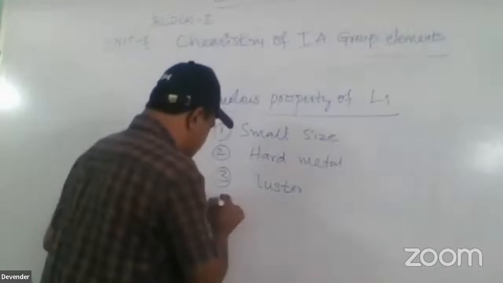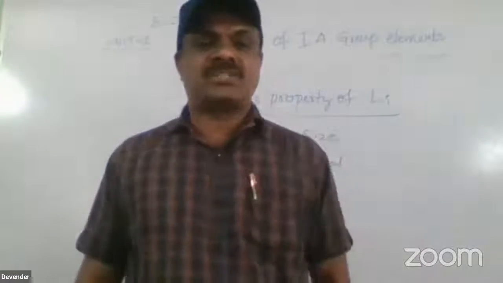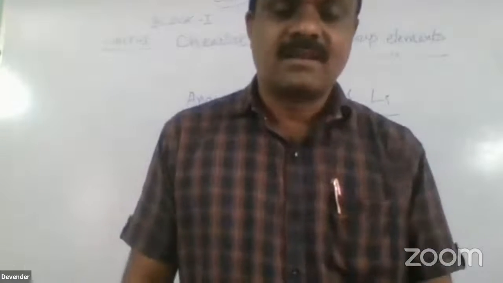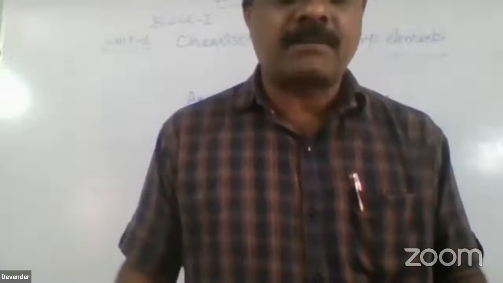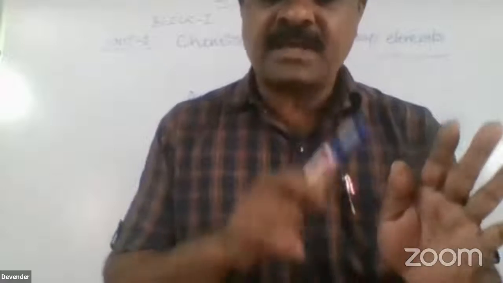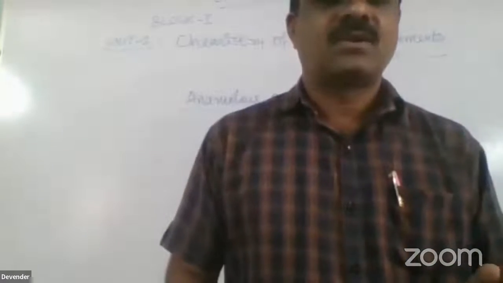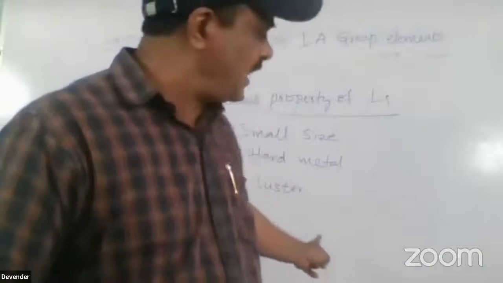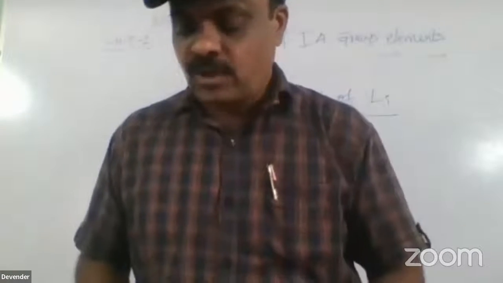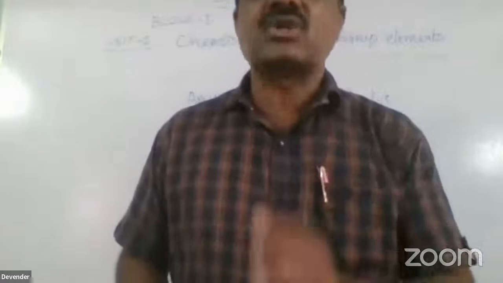The next, fourth point is that lithium easily reacts with nitrogen at ordinary temperature, forming nitrides. But the remaining elements, sodium, potassium, rubidium, cesium and francium, do not react with nitrogen at ordinary temperature. A specific condition is needed. Due to that reason, these are the anomalous properties of lithium. Okay, so friends, the main important points of lithium are nitride formation, lustrous nature, small size, and hard metal.